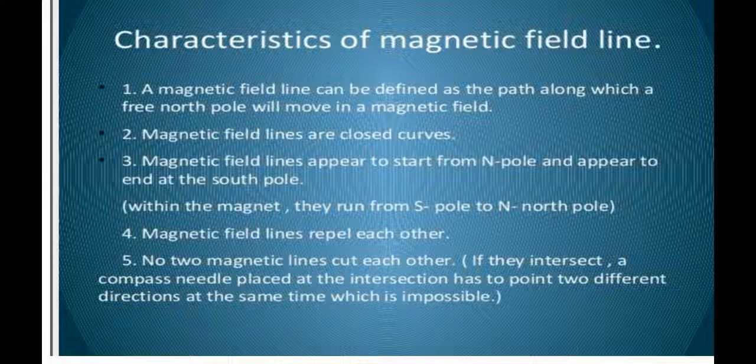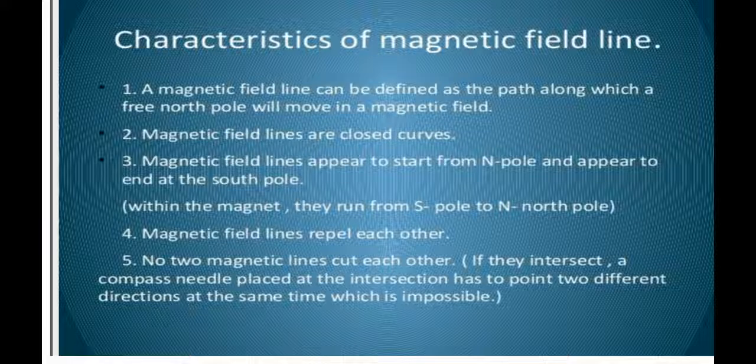Magnetic field lines repel each other, meaning when they are coming out from the magnet, they mutually repel each other. No two magnetic field lines cut each other. If two magnetic field lines intersect or cross each other, there would be two directions of magnetic field at that point of intersection, which is not possible. So magnetic field lines never intersect each other.